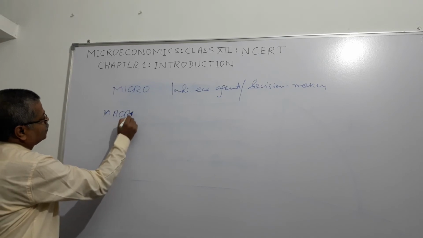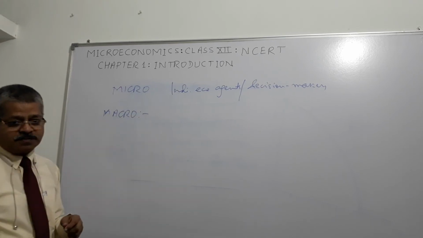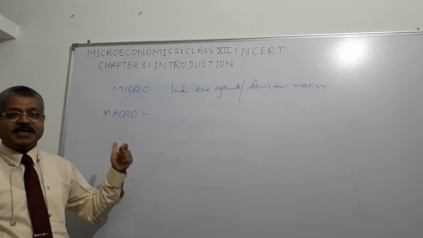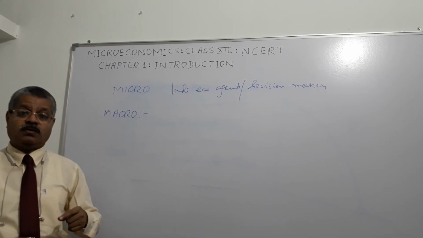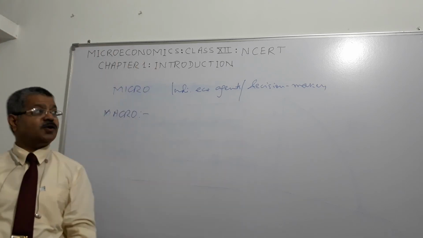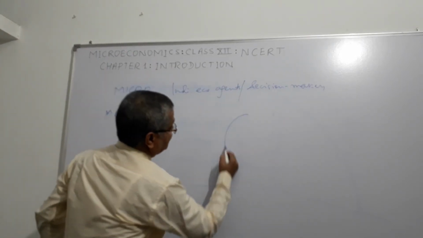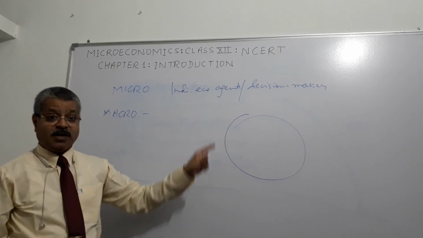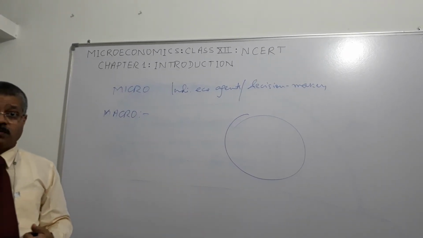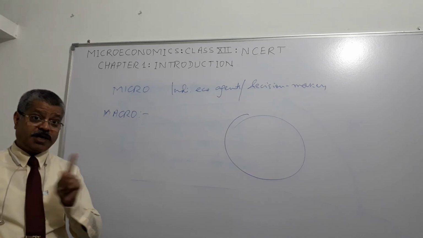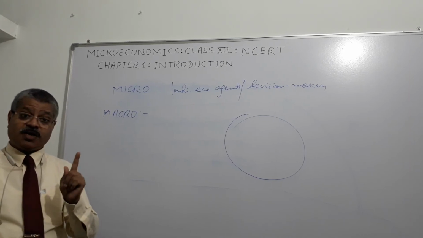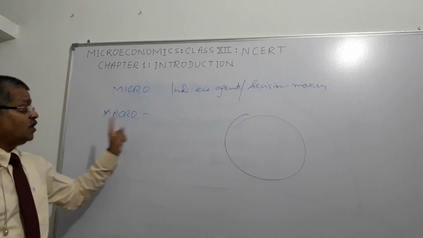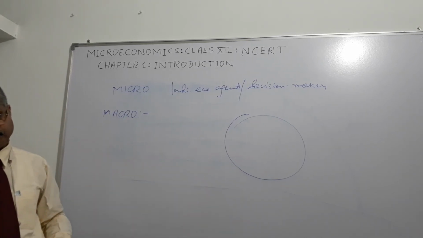What is macro? Macroeconomics. In macroeconomics, we try to understand the economy as a whole. Suppose this is the Indian economy. So we try to understand the Indian economy as a whole, not individual economic agents or individual decision makers. Economy as a whole, macro, large scale, right?